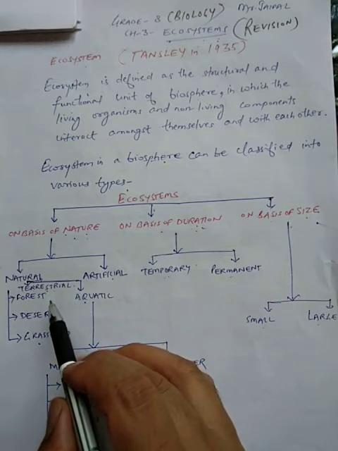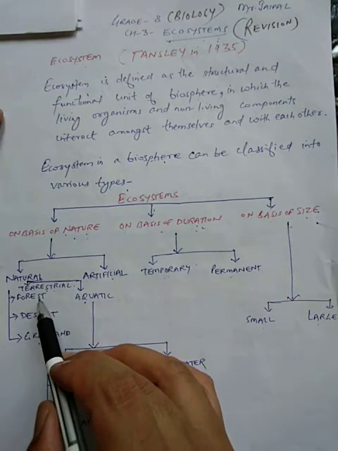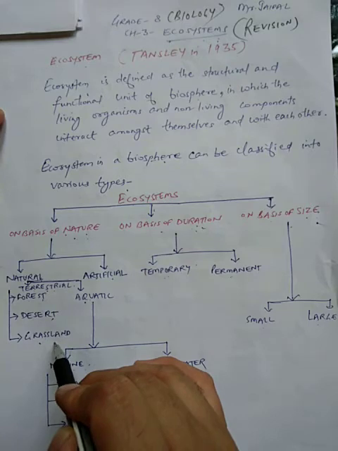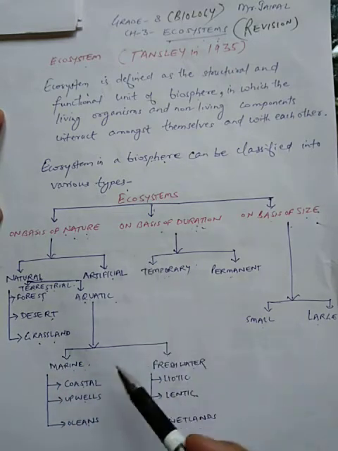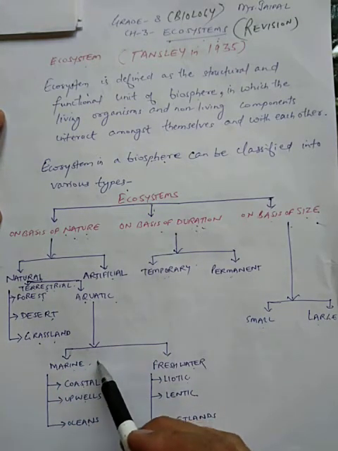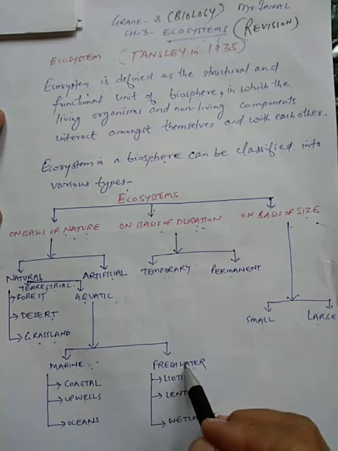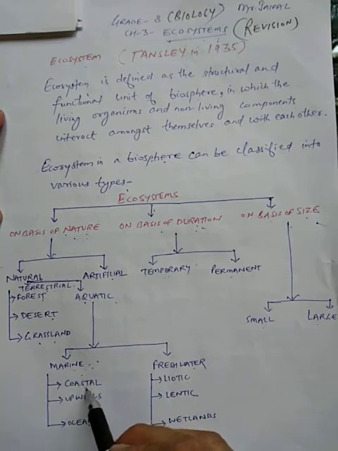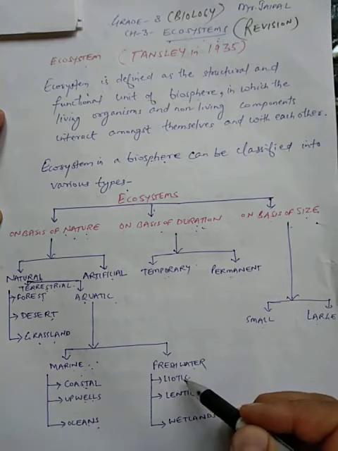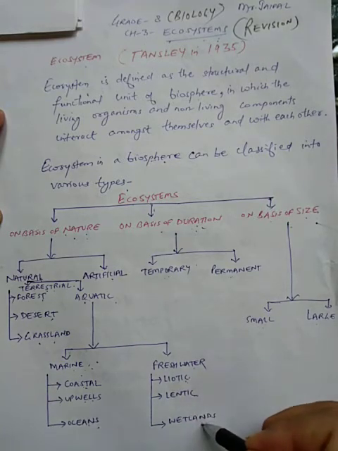Terrestrial, you can see, is forest, desert and grassland. Aquatic is divided into two types, that is marine and freshwater. Marine is coastal, upwells and oceans, and freshwater ecosystems are lotic, lentic and wetlands.